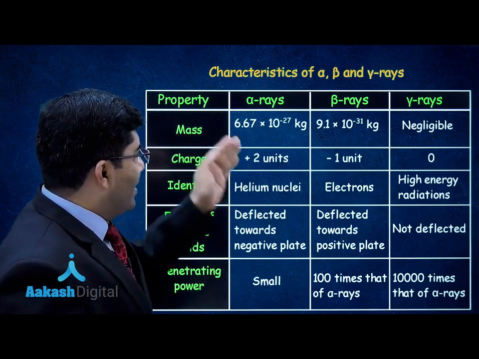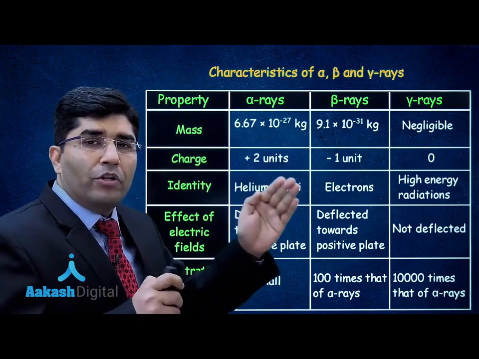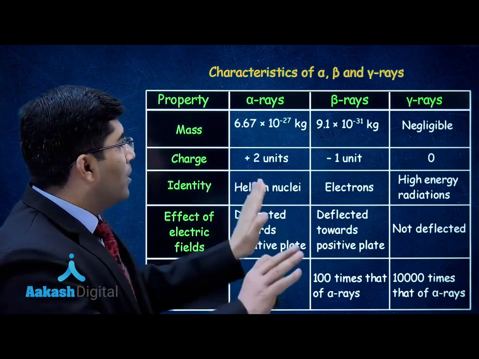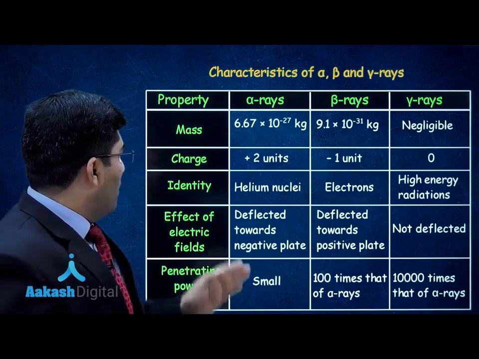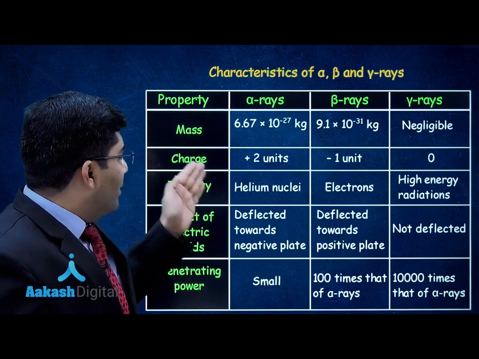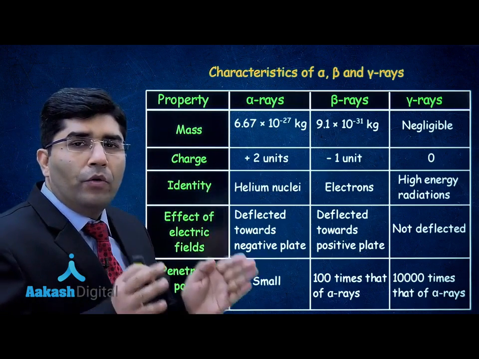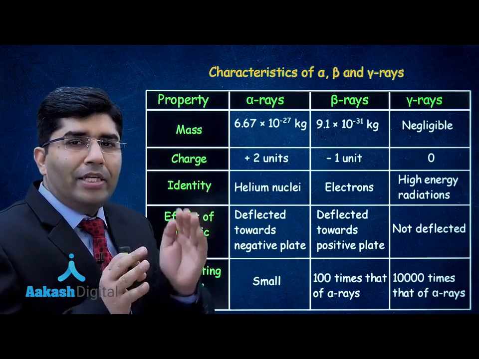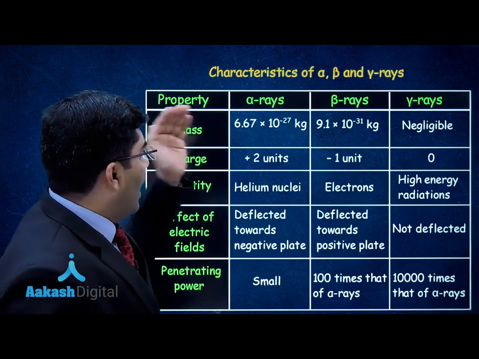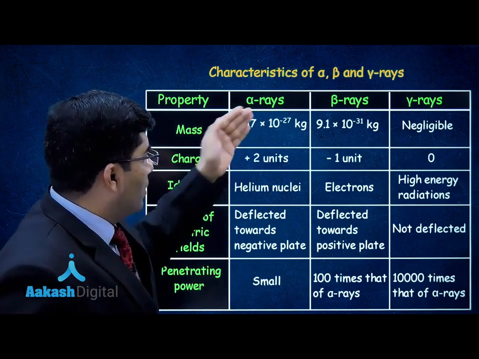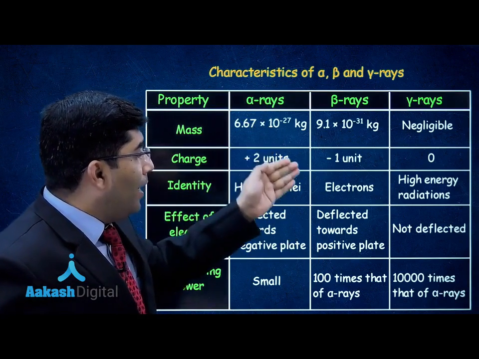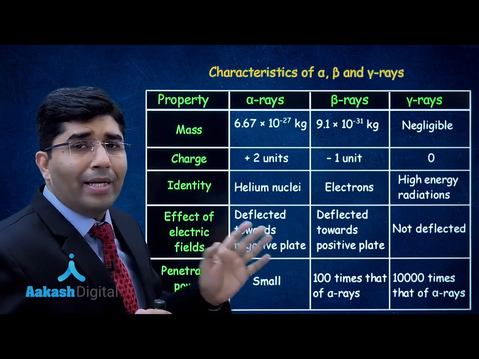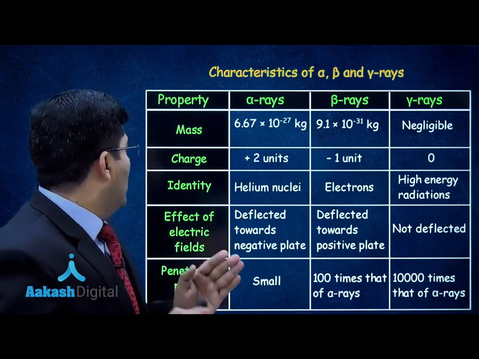Beta rays is minus 1.6 into 10 to the power minus 19 coulomb, and there is no charge on gamma rays. Identity: alpha is just like helium nuclei, meaning He2+, and beta rays are electrons, gamma rays are high energy radiations. They are not particles, they are radiations.